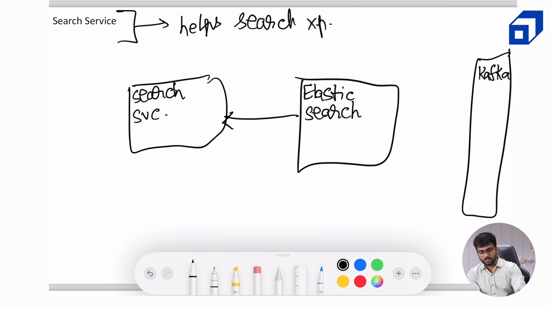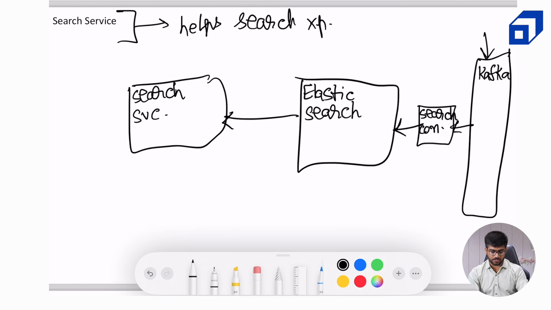Okay, we will get those updates from the hotel service, and there will be a search consumer sitting between Elasticsearch and Kafka to consume those topics. There will be a search consumer which will get those messages, which will get those payloads meant for Elasticsearch. It will consume those and store them in the Elasticsearch cluster.